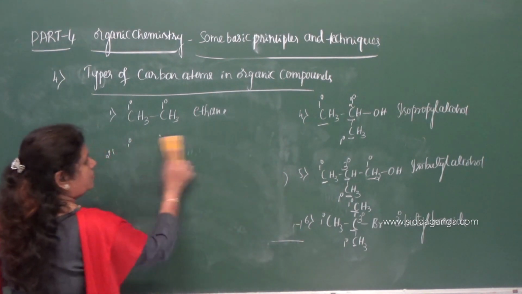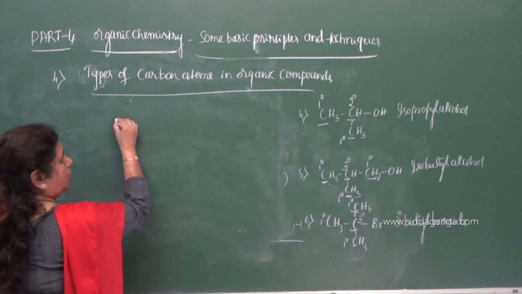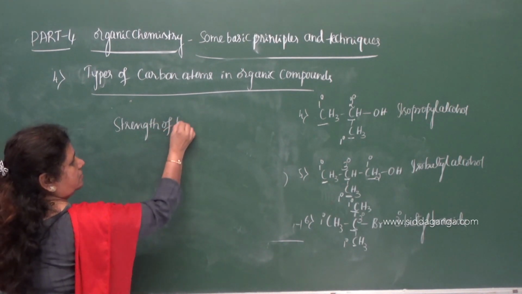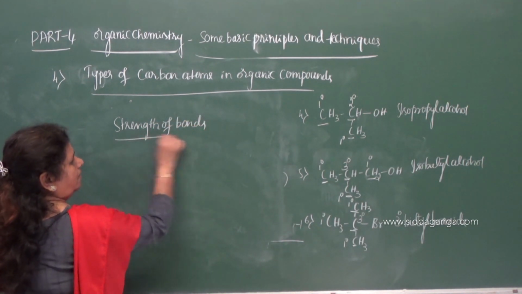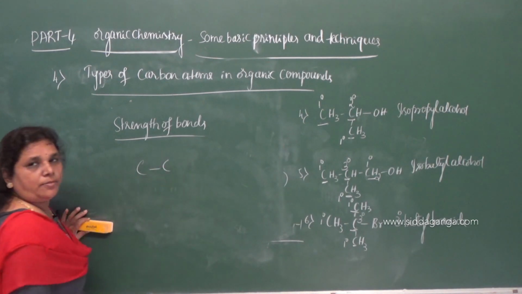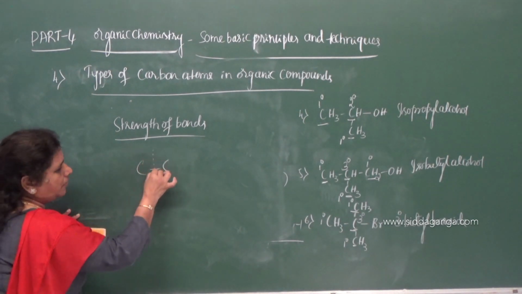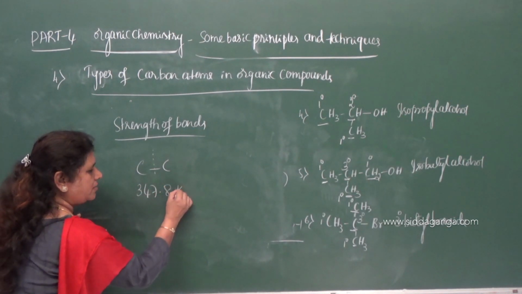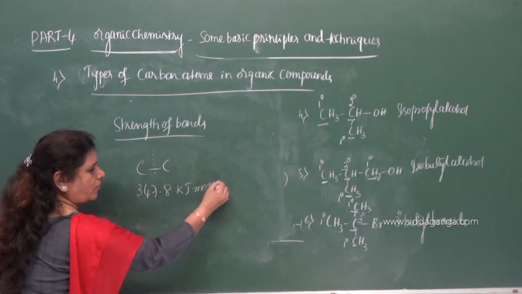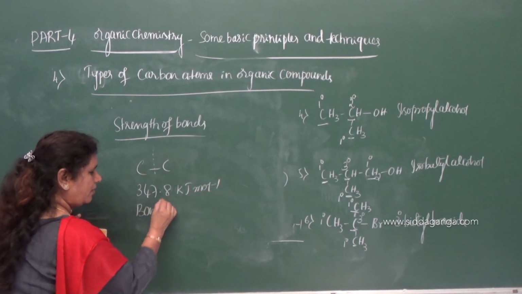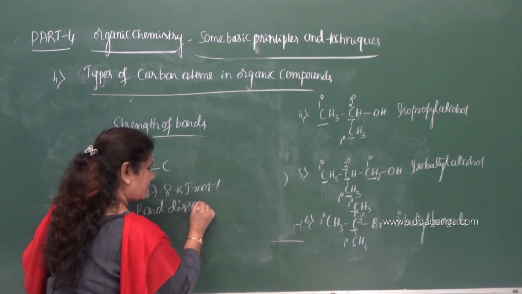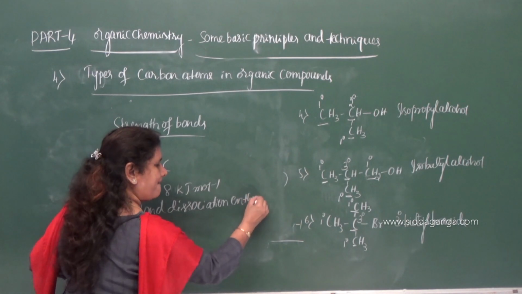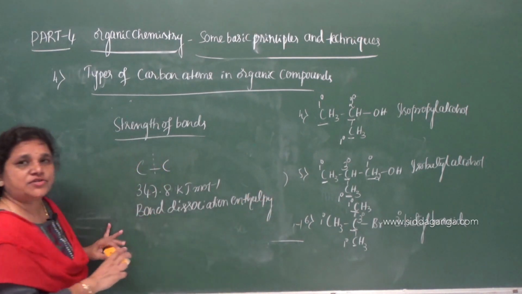So on the basis of bond enthalpy, I can say the carbon to carbon bond is the main bond we find in organic compounds. To cleave this bond, how much energy is required? 347.8 kilojoules per mole, and this is called bond dissociation enthalpy.